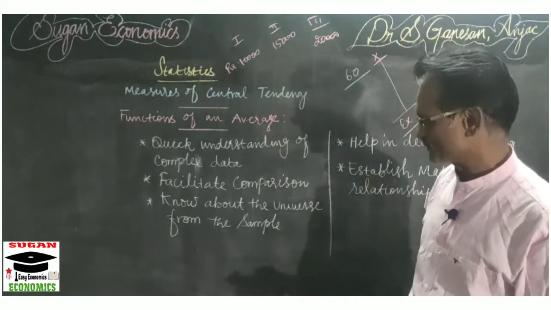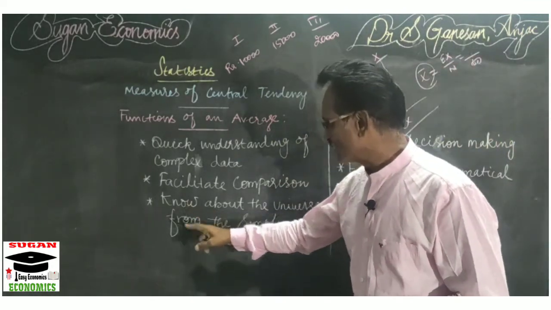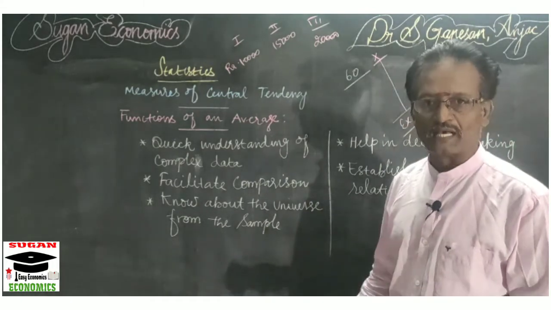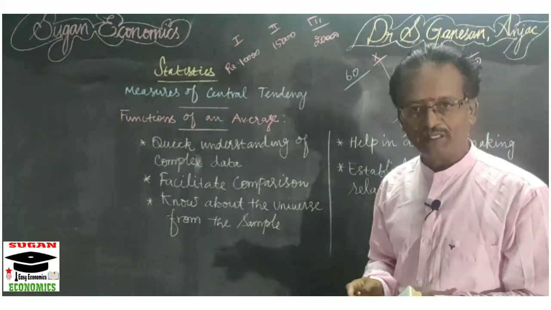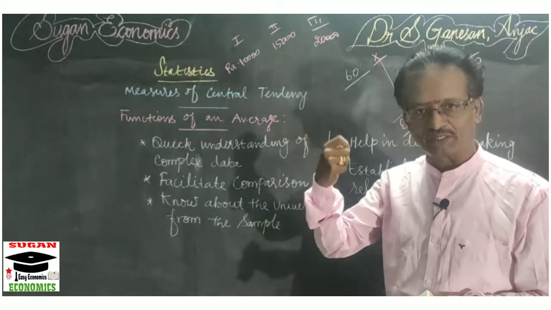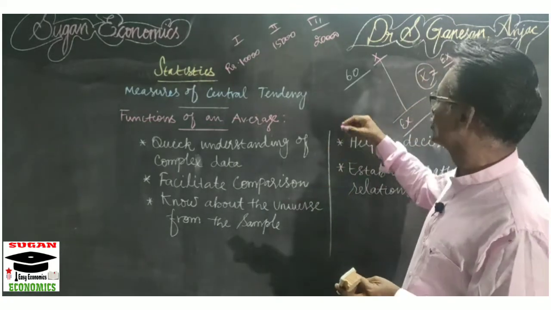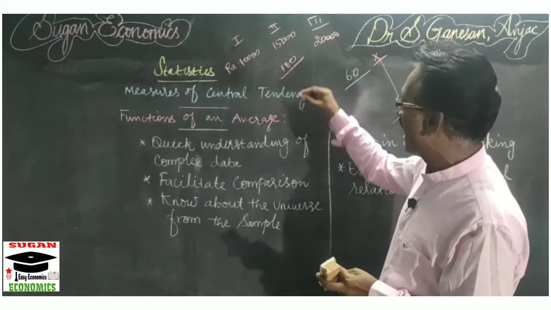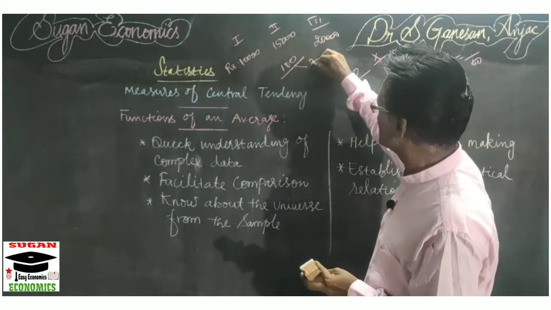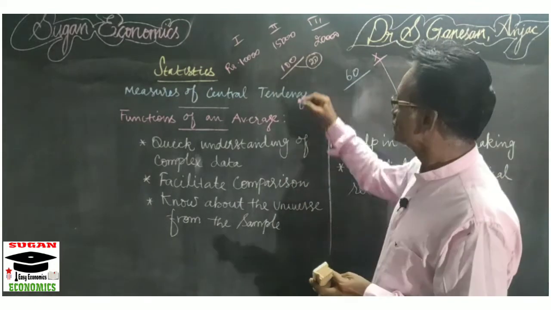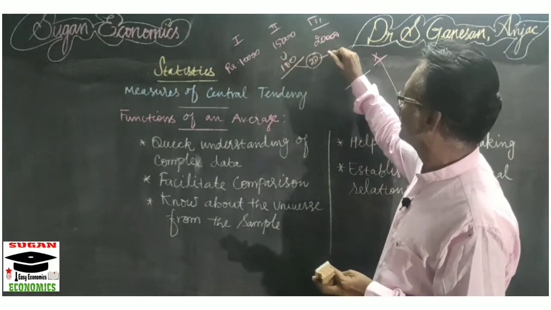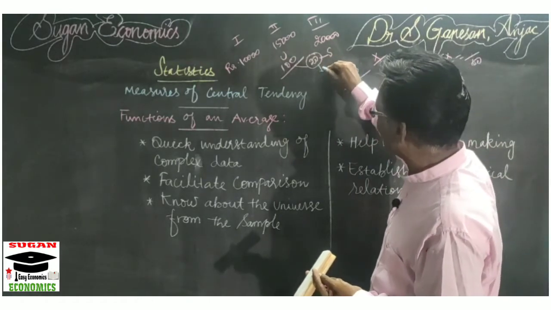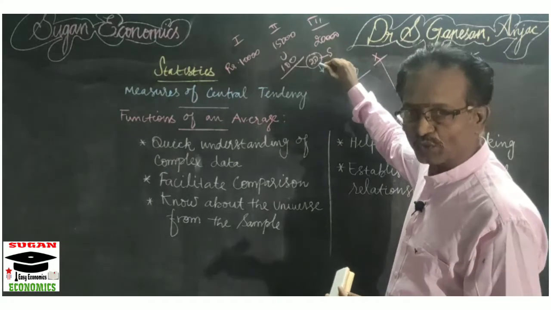In this way it is easy for us to compare one group of data with another group with the help of averages. The third function is to know about the universe from the sample. Universe is nothing but the total. Sample means a group selected from that total. Suppose we have a group of 100 students and we select 20 students from this 100. The 100 is called the universe and the 20 is called the sample.